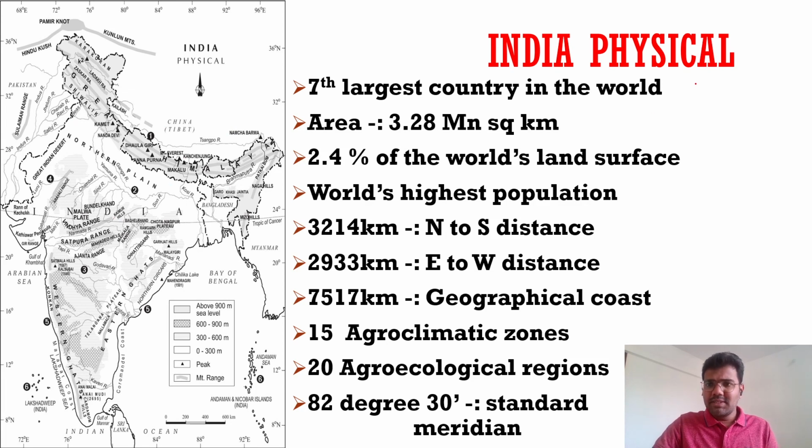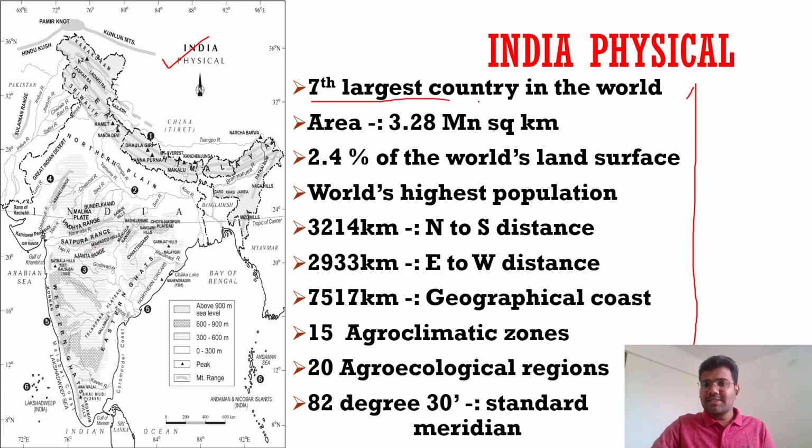So these are some basic facts about India physical. This is a map of India physical, where you can see physical features like mountains, Kunlun Mountains, Karakoram Mountains, K2 Peak, rivers you can see, then the Western Ghats you can see, the islands you can see. So this is a physical map of India taken from the NCERT. So these are the basic facts. Most of you must be knowing these simple facts. If you know these facts, well and good. If you don't know the facts, you can note them down now.